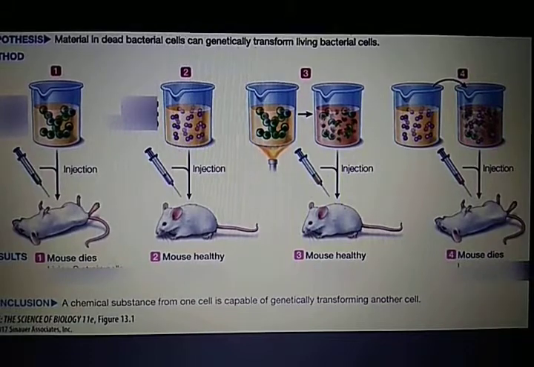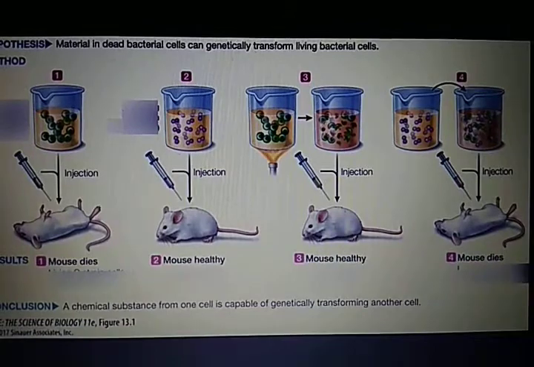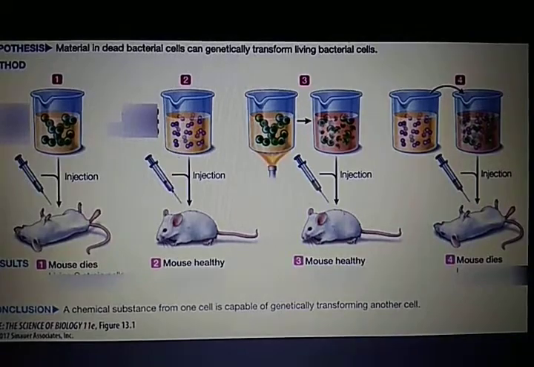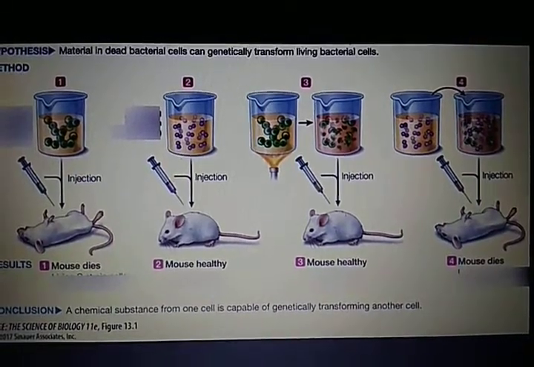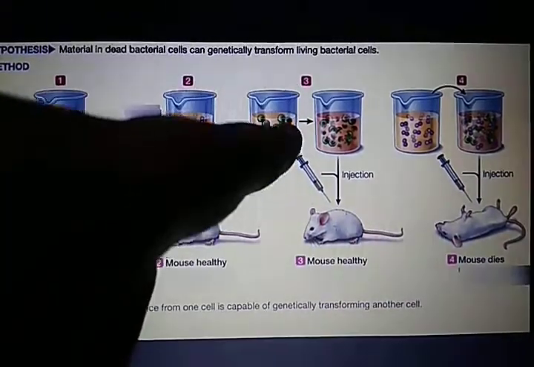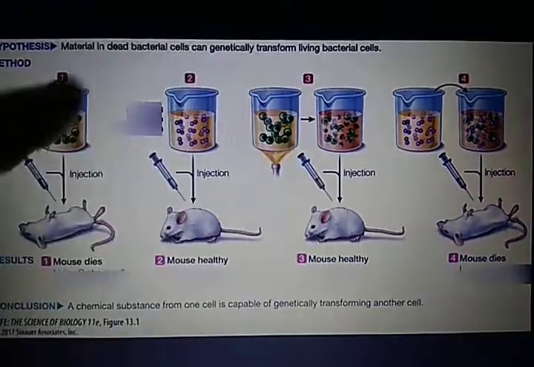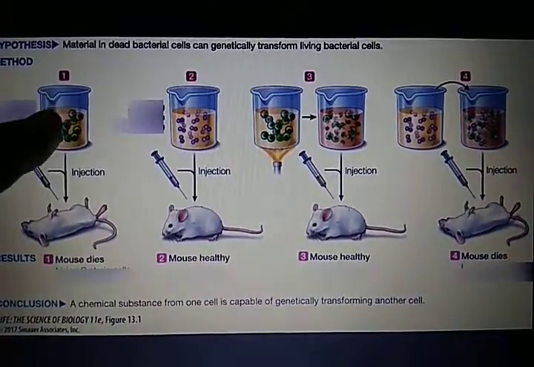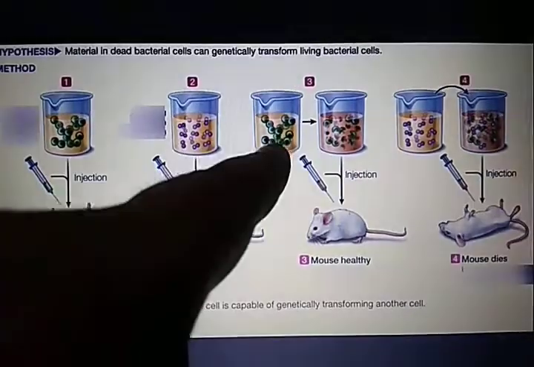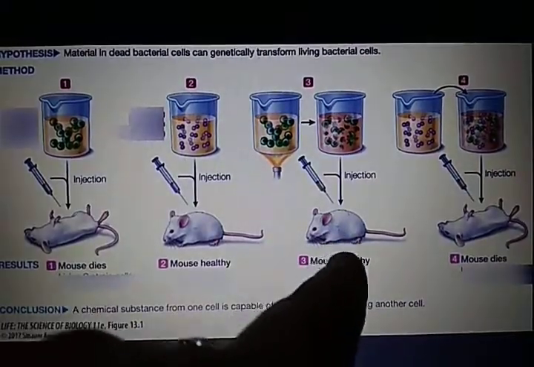Now, in the next set of experiments, he killed the bacteria by heating them. The mice that were injected with heat-killed S strain bacteria did not die and lived. See what he has done? He killed that S strain bacteria. In the first set of experiments, the S strain bacteria, when injected, cause the death of the mice. But when the S strain is heat killed and then injected into the mice, it does not cause the death of the mice.